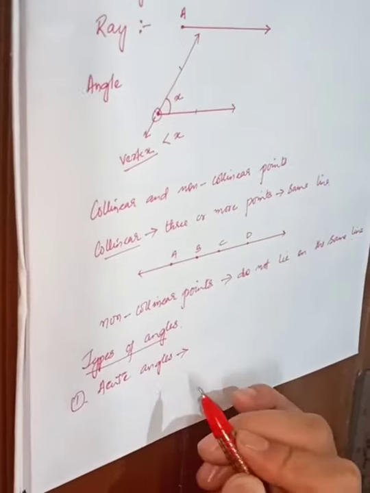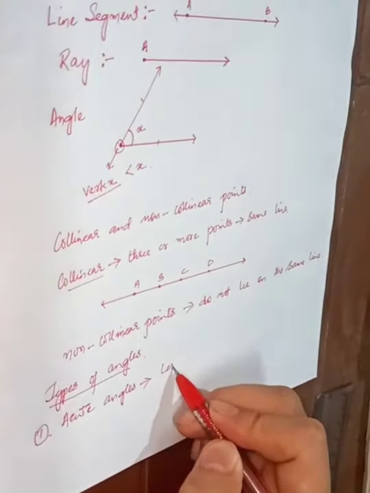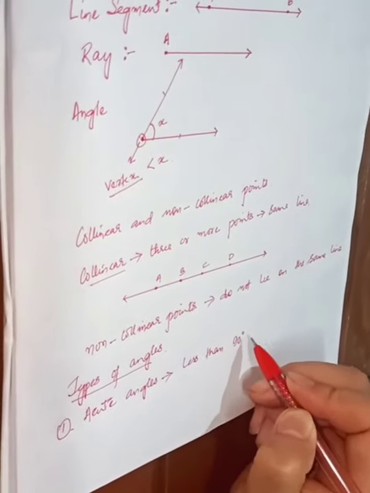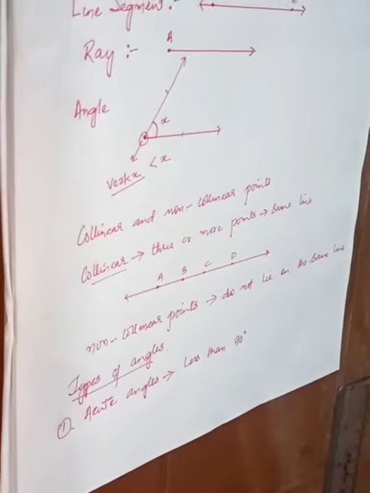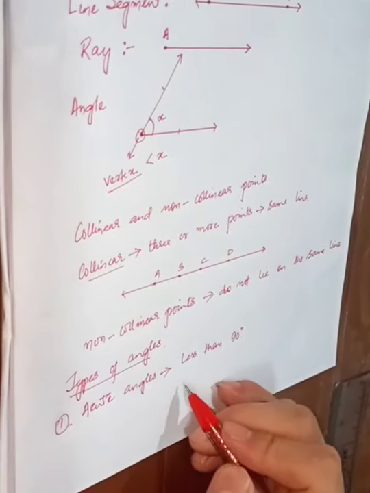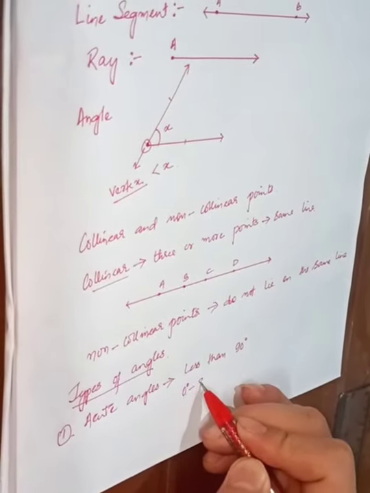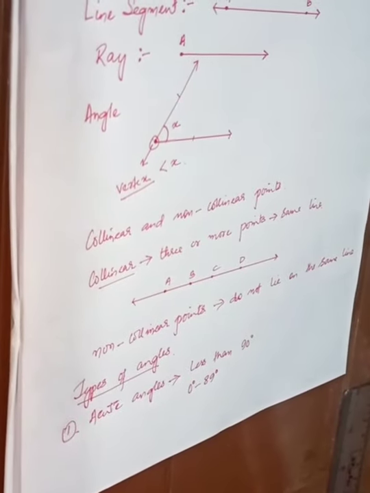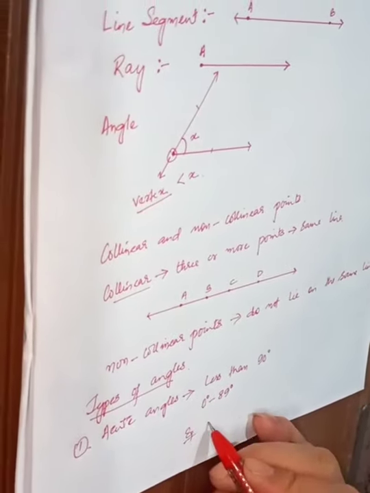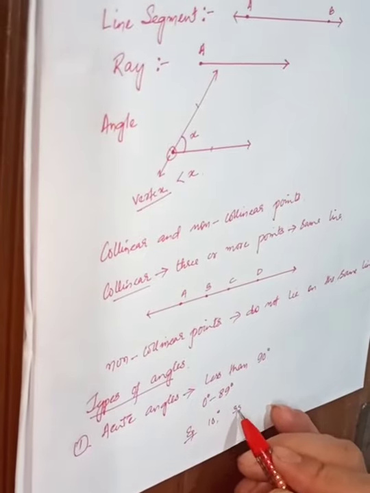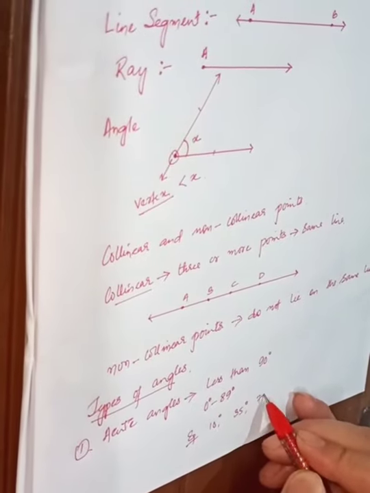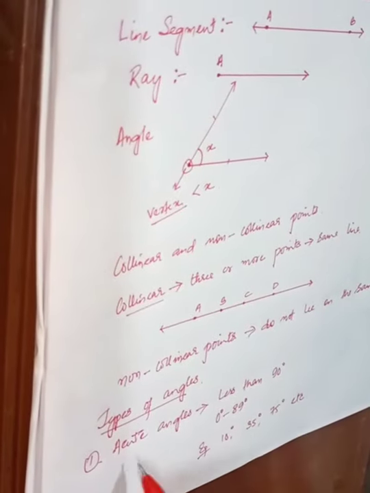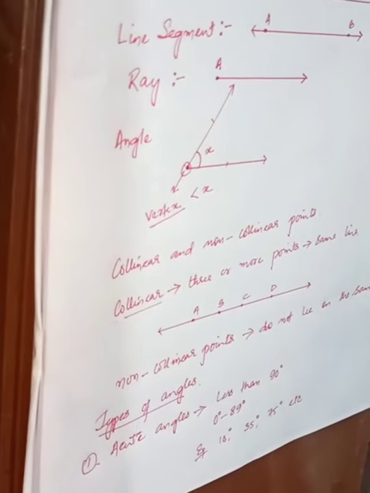Angles that measure less than 90 degrees. All the angles that measure from 0 degrees to 89 degrees are acute angles. Take for example 10 degrees, 35 degrees, 75 degrees, etc.